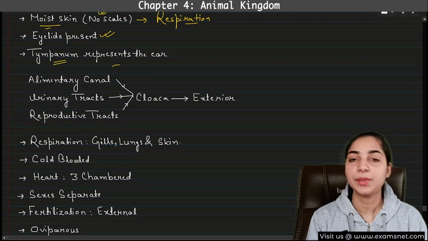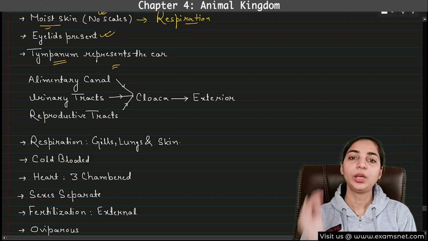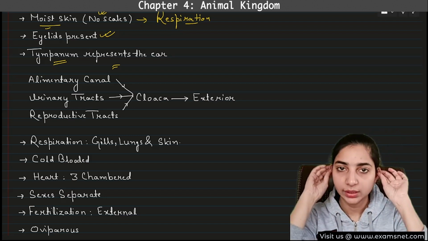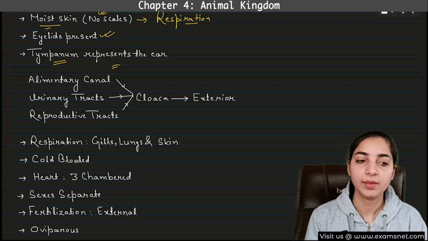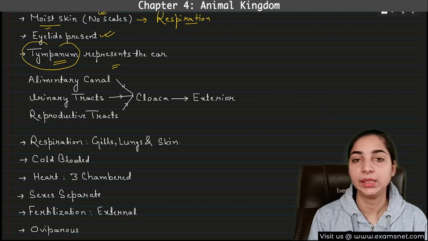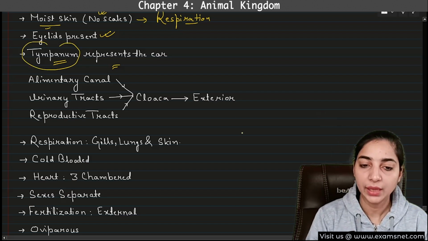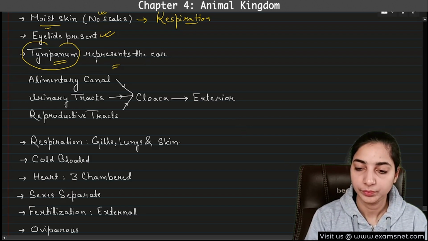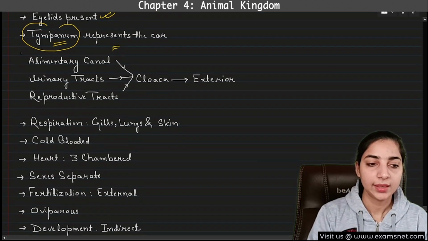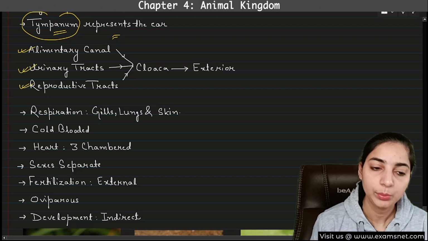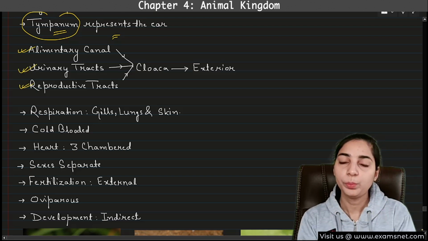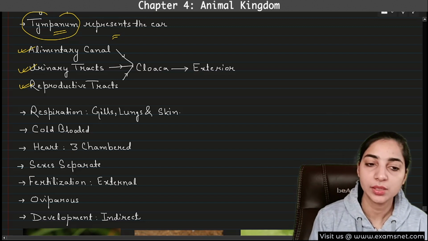Then tympanum represents the ear. Okay, so they do not have an outer ear. We have an outer structure, outer ear. They do not have an outer ear. They have tympanum, which represents the ear. Okay, tympanum is just a membrane. Then the next point is that alimentary canal, urinary tracts and reproductive tracts, they all open into a common chamber that is known as cloaca.